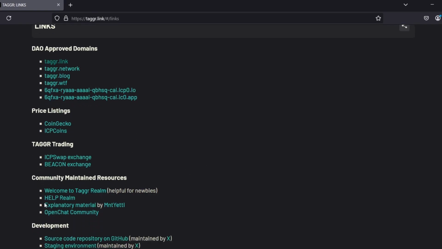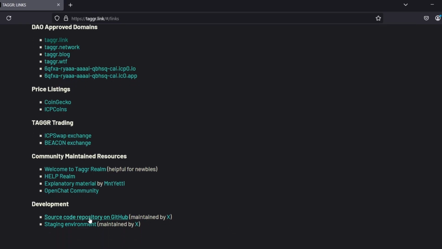So these are community maintained resources, things that users have set up to help. Welcome to Taggr, so helpful for newbies. Help realm, explanatory material by Mignetti, open chat community. Development, source code repository on GitHub, maintained by X, staging environment maintained by X. So you can go and have a look at the source code.